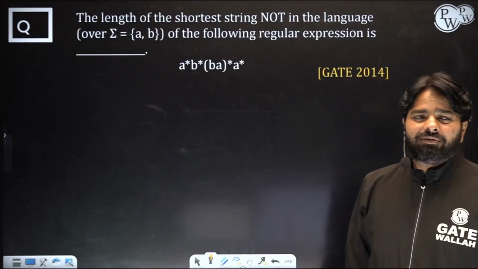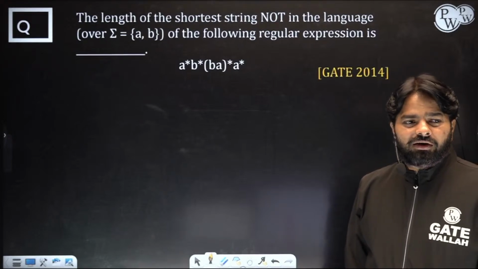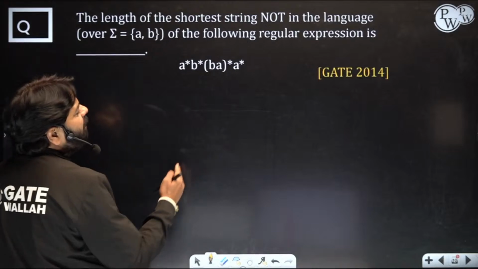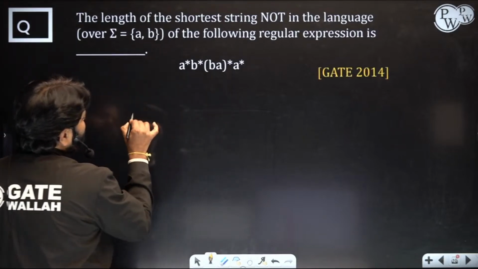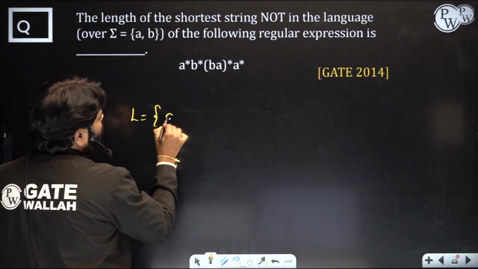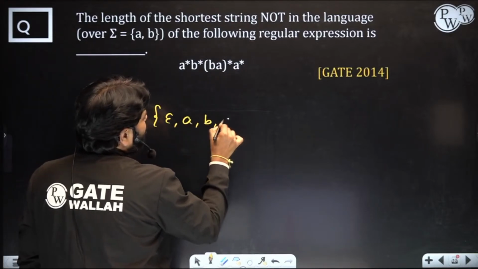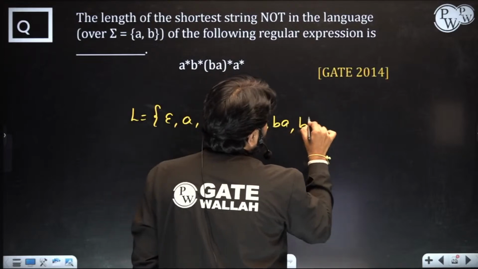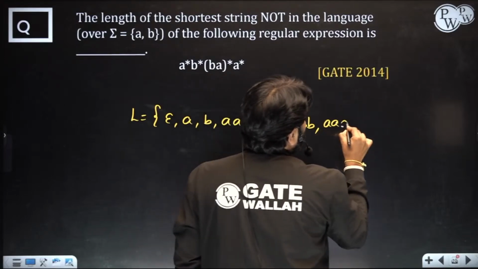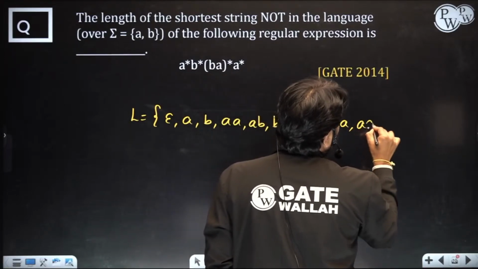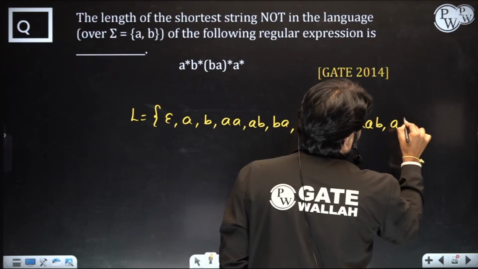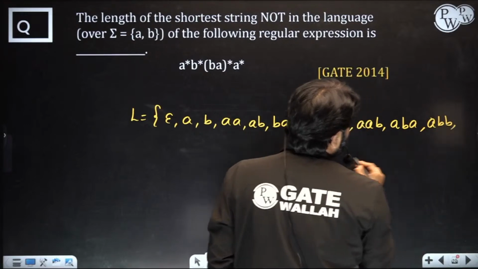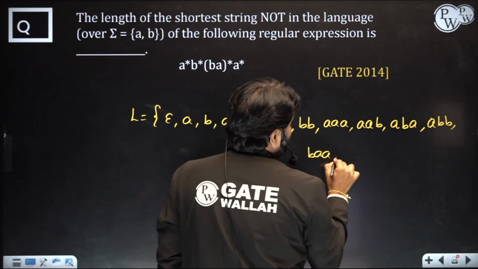Any technique that you have? Yes, looks like, let's find out. So quickly you should be aware of what the possibilities are. You know the language, right? In general, sigma star is what? Epsilon, A, B, you know all these things, right? You should be aware of it. You don't need to write all these things, but you need to keep them in mind and be in a position to apply them quickly, so that the answer comes within a minute.